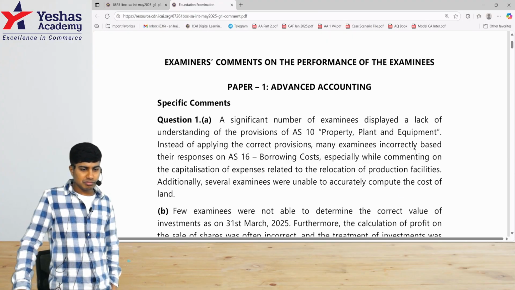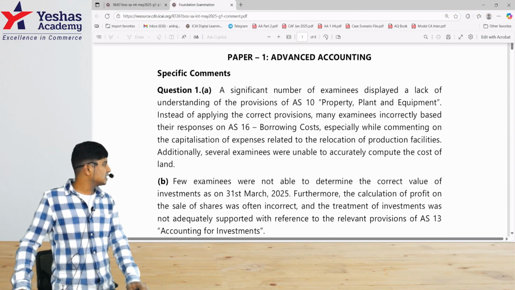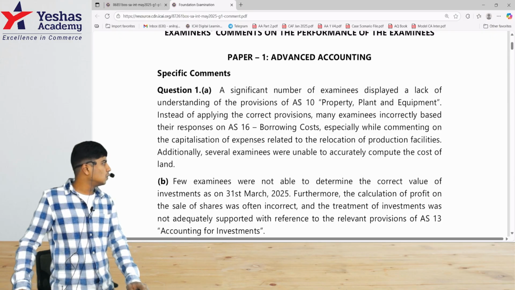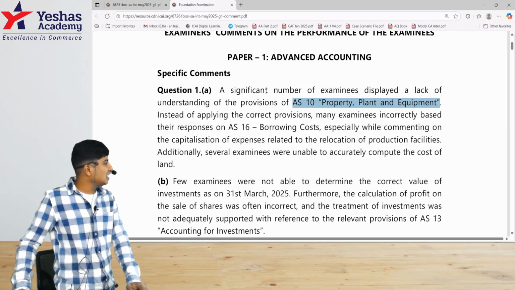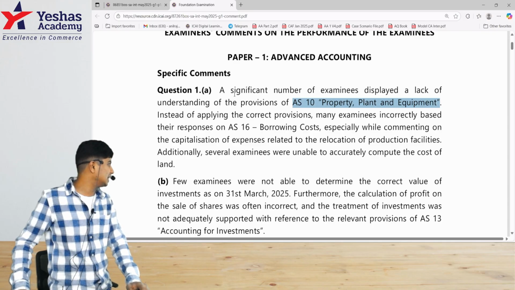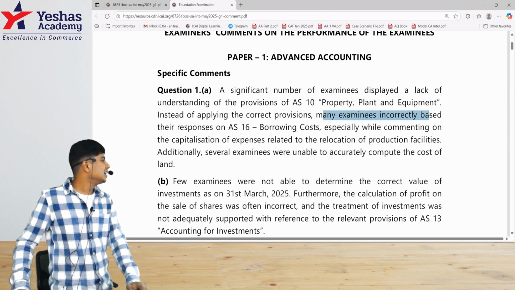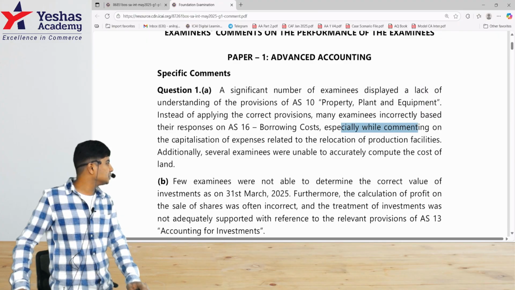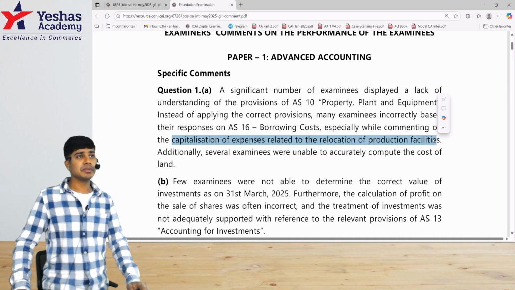In the first question, this is only the descriptive part. This is not related in any way to the MCQ part. In the first question, 1A, that was on Accounting Standard 10, Property, Plant and Equipment, they say that a significant number of examinees displayed lack of understanding of the provisions of Accounting Standard 10. Instead of applying correct provisions, many examinees incorrectly based their responses on AS 16, Borrowing Costs, especially while commenting on the capitalization of expenses related to relocation of production facilities.